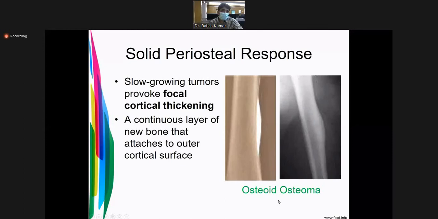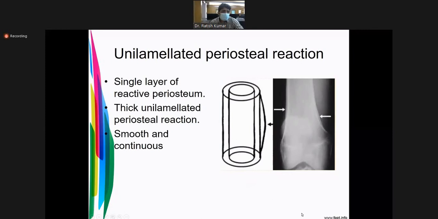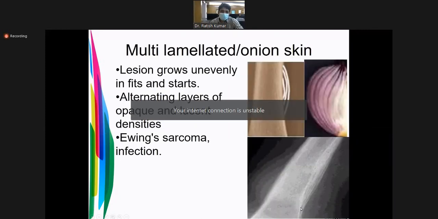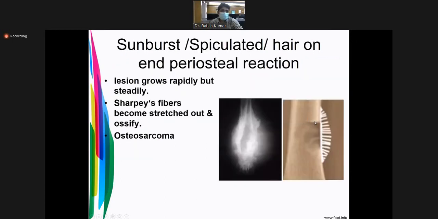Let's see laminated periosteal reaction. One is laminated or onion skin, especially in Ewing sarcoma, where you will find this type of lesion. Sunburst or hair-on-end periosteal reaction, you will find in osteosarcoma. These are the periosteal reactions.